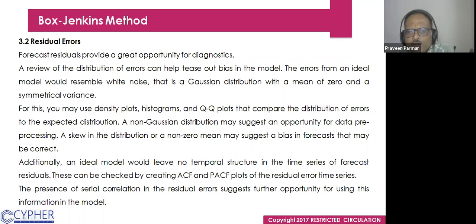Additionally, an ideal model would leave no temporal structure in the time series of forecast residuals. This can be checked by creating the ACF and PACF plots, and the PACF has a major role. I will explain tomorrow how we could find this and what is the difference between covariance and correlation, the ACF and the PACF. That is very, very important. Plots on the residual error time series: the presence of serial correlation in the residual error suggests further opportunity for using this information in the model.